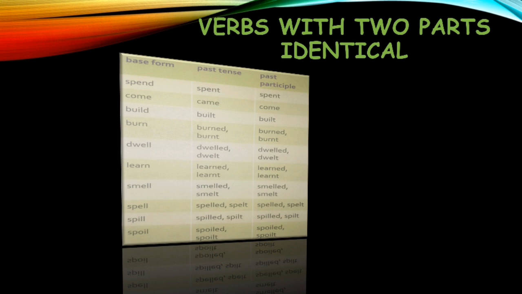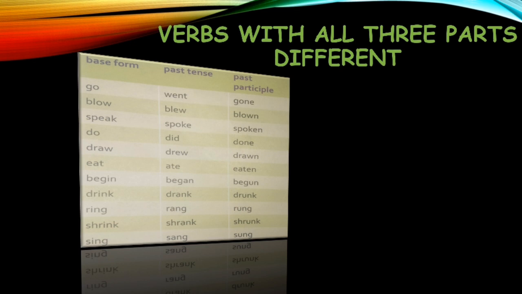So as you can see in this table, two parts are identical and the third one is different. In the first type we have seen all three were same. In this, two are same and one is different. And the third type that is coming up is in which all the three forms are different. Like you can see, go, went, gone, all three are different.